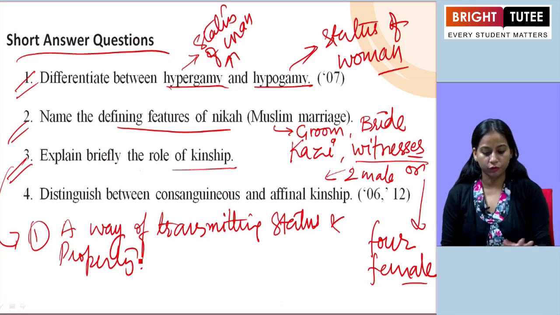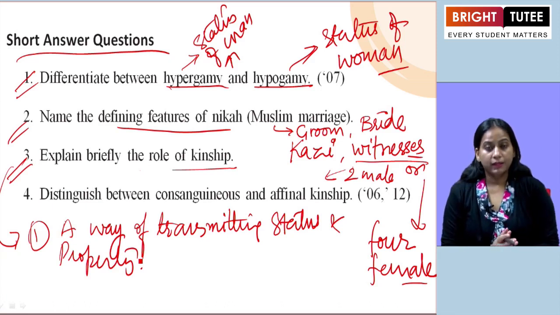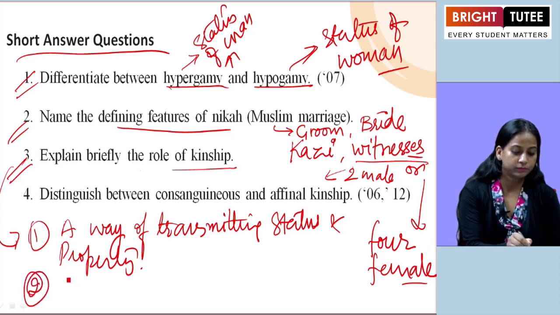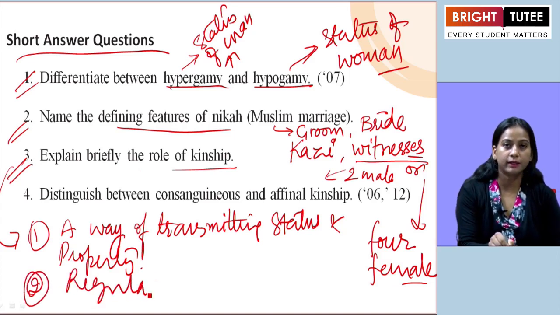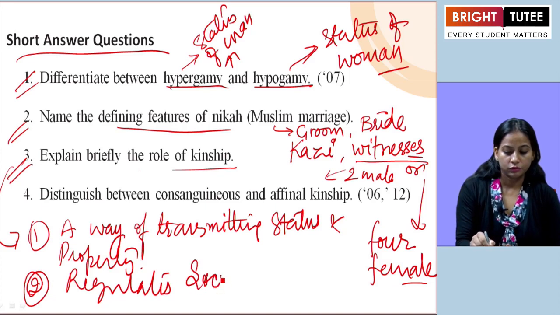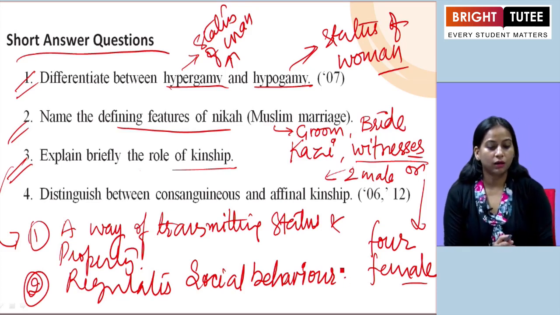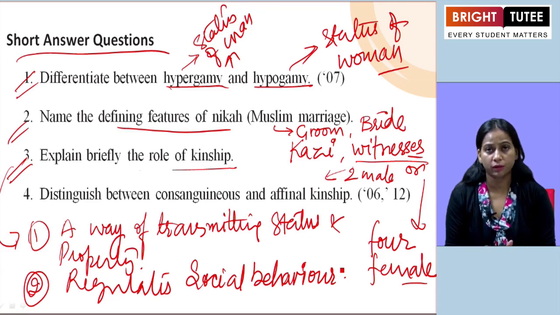The second one is that kinship regulates social behavior also. So these are the two roles of kinship. Very briefly, you just have to explain, not in detail, because these are very short question answers.